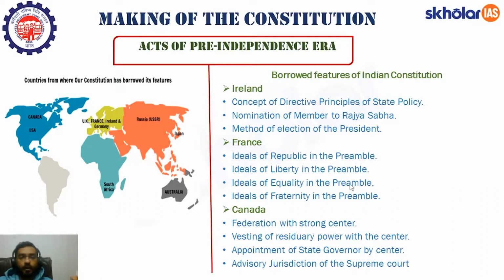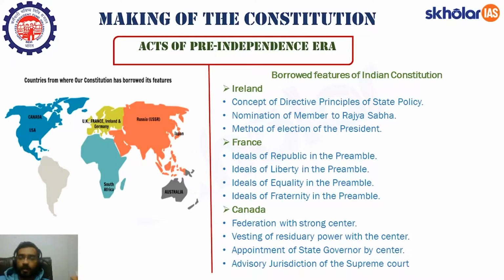Now let's move forward. The next is Canada. Federation with a strong center. See, what is a federation? Federation where the power is divided between the center and the state. So India, we should say, is not a total federation or complete federation. Scholars call it a quasi-federal country. Why? Because of some provisions like the emergency provision. There is an integrated judiciary. So there are so many features, around 14 features are there.